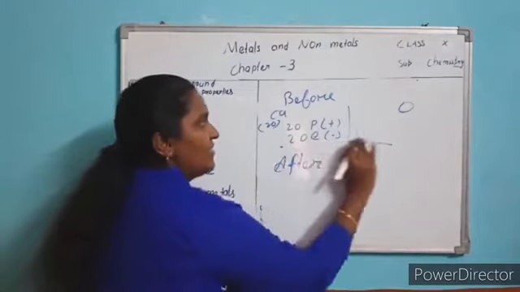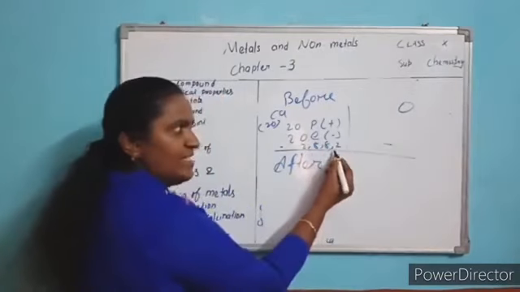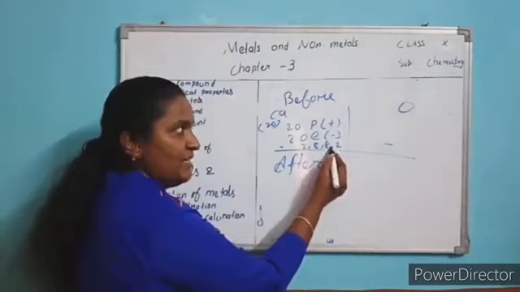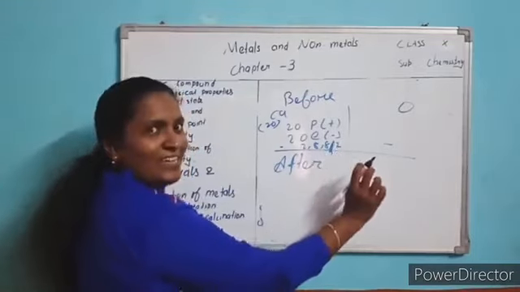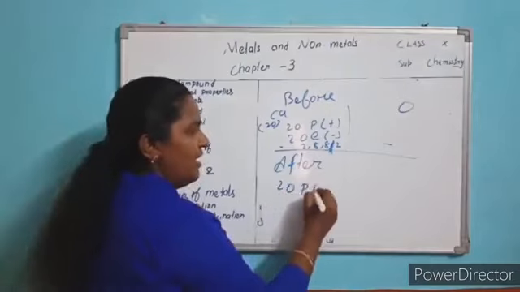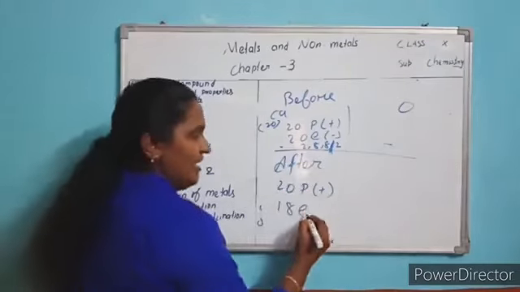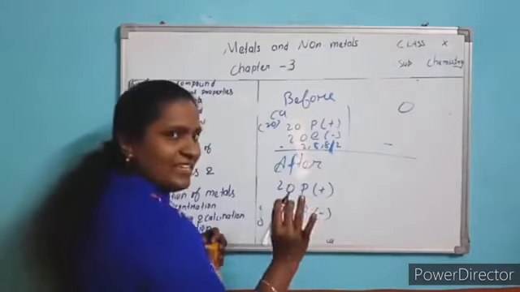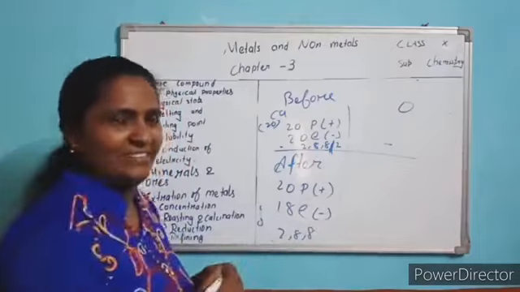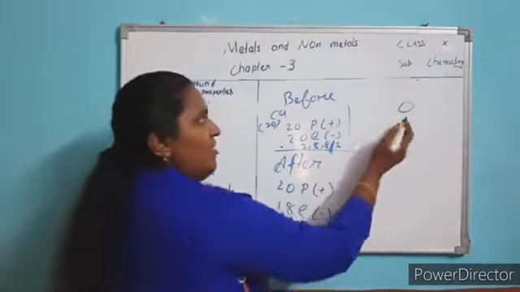In brackets write the electronic configuration 2, 8, 8, 2. The last shell does not have 8 electrons, so to attain stability they donated these 2 electrons. So now 20 protons and how many electrons? 2 donated, no? 18 electrons. Getting? Now the electronic configuration is 2, 8, 8 only. 2 is donated. So now you might be clear.